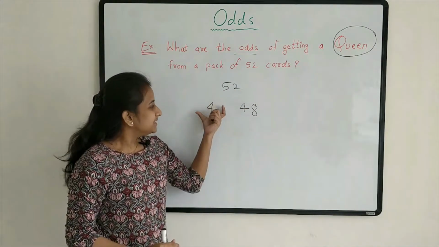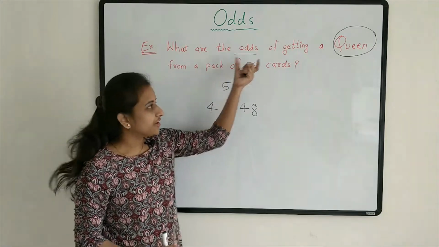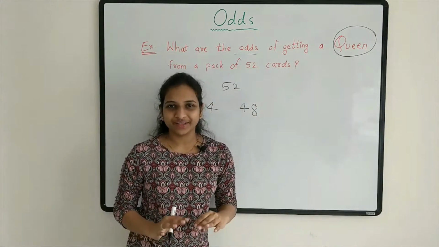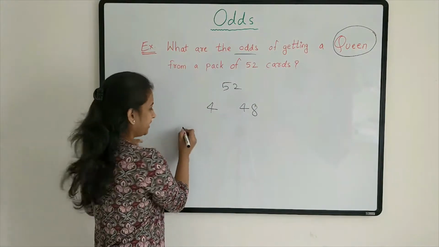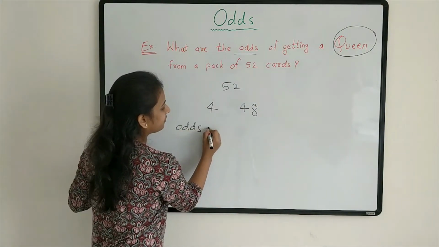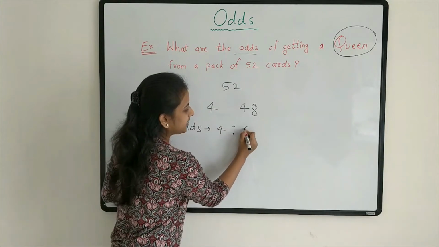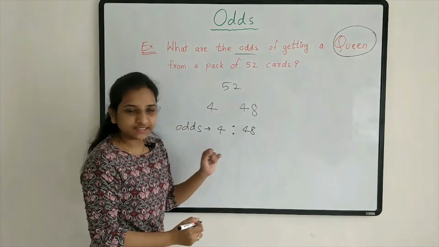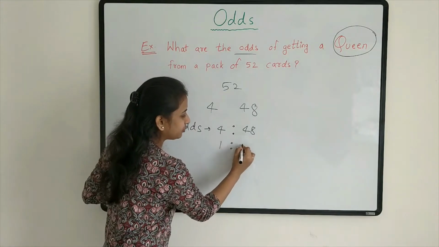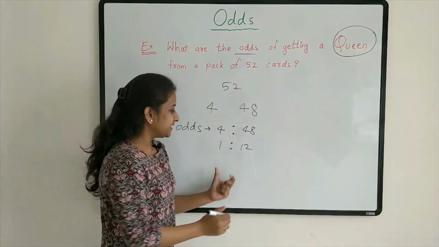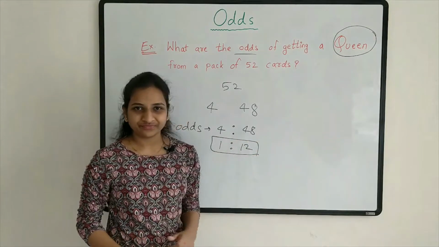Now, there are 4 chances of getting a queen and 48 chances of not getting a queen, right? So, odds will be, in the favor of this, there are 4 chances. Against this, there are 48 chances. So, we can write 1 is to 12, 12 for the 48. So odds here is 1 is to 12.